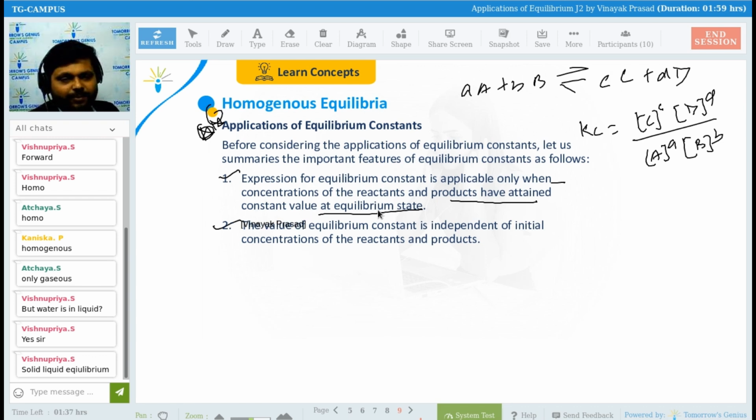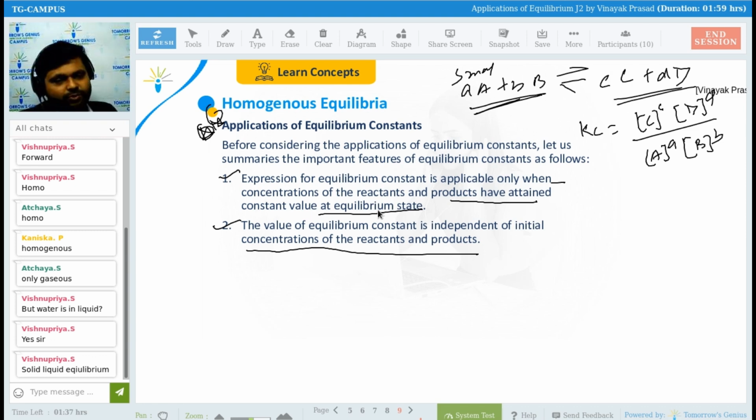Second one is what? The value of equilibrium constant is independent of initial concentration of the reactant and product. See guys, let's suppose here 5 mole is there. And finally, after the reaction has been in equilibrium condition, both sides will be what? The concentration of this side and the concentration of this side will be in equal condition only.